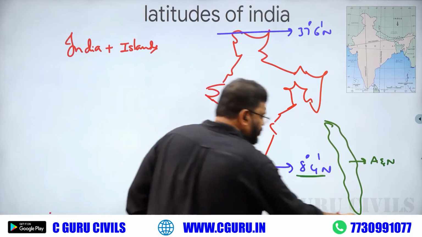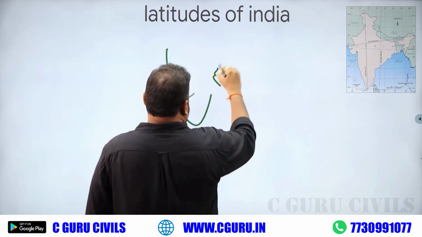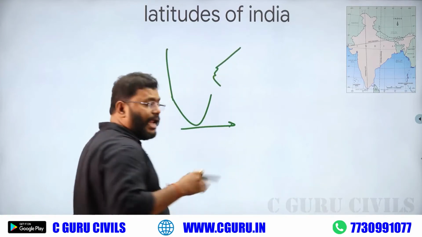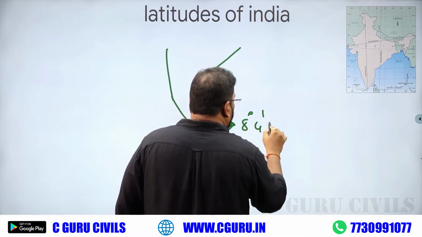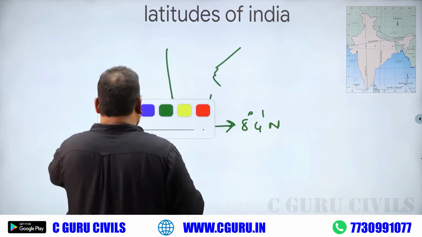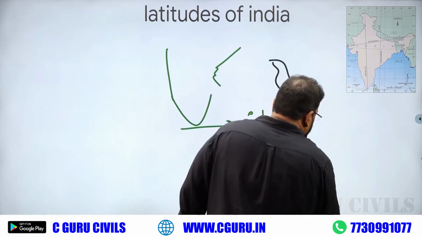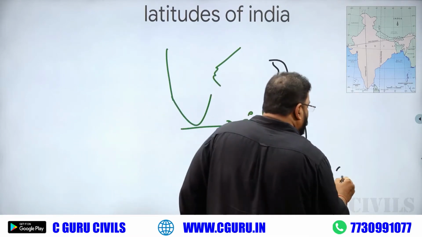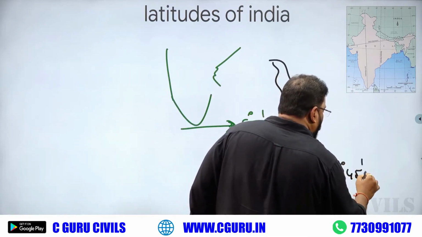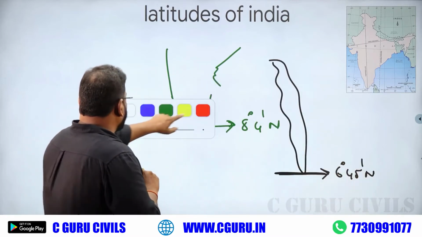Okay, like this. This is the Indian southern tip, the mainland, 8 degree 4 north. But if you take the Andaman Nicobar Islands, this island value is 6 degree 45 minutes north. And this is the equator.